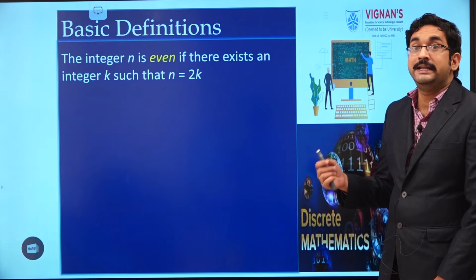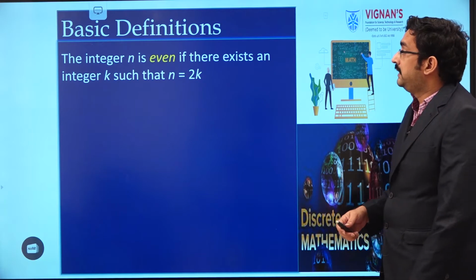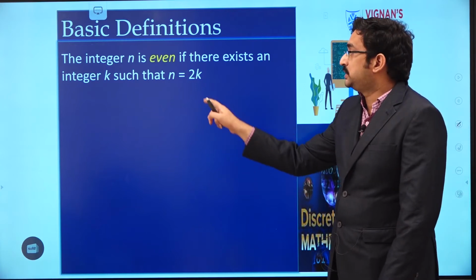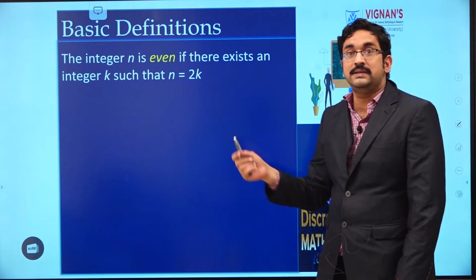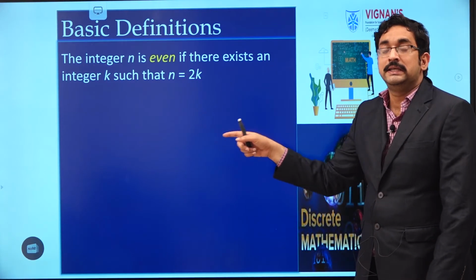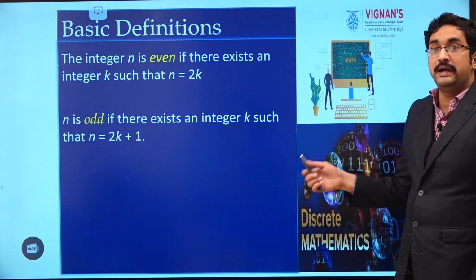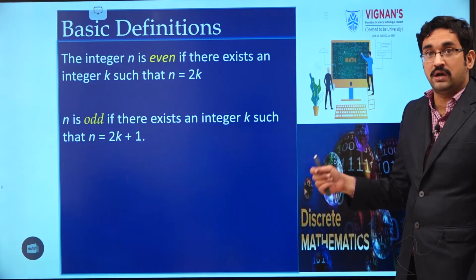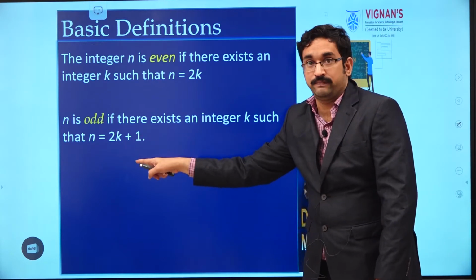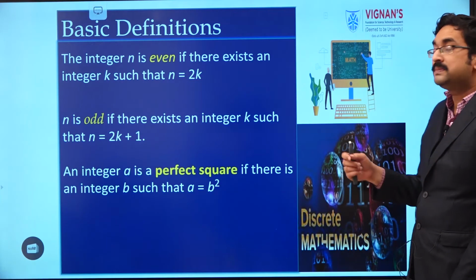First, we should know what is an even integer. When can we say that an integer is even? We can say that an integer n is even if there exists an integer k such that n equals 2k. That means if we are able to express an integer in terms of multiples of 2, then that number will be an even integer. Next, we should know about odd integer. When can we say that an integer is odd? If we are able to express it in the form 2k plus 1, then that integer is said to be an odd integer.